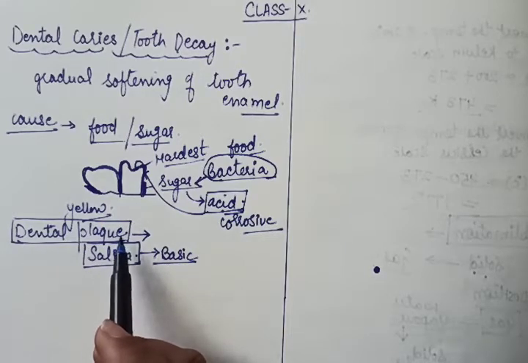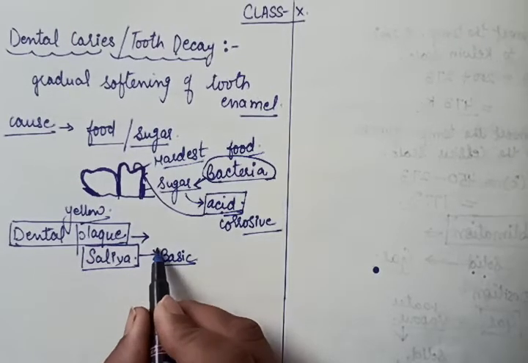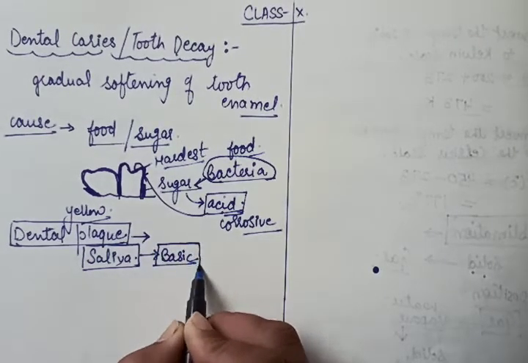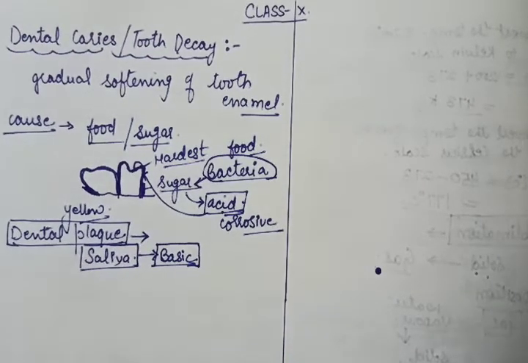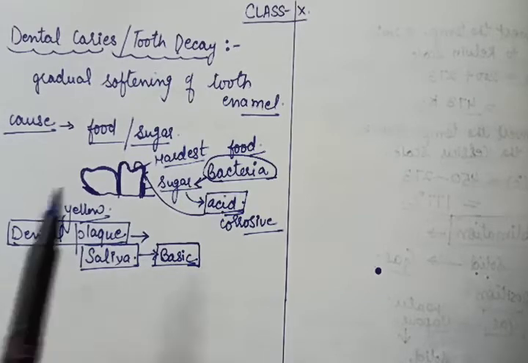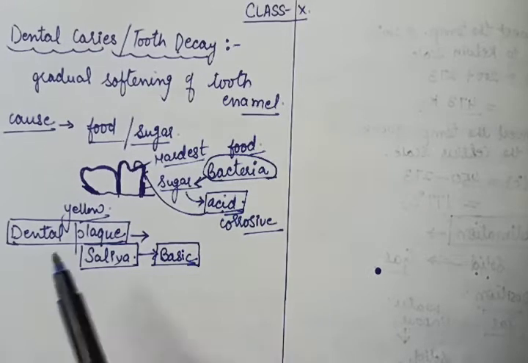So what should we do? We should do regular brushing after every meal, or we should use toothpaste that is basic in nature. That we can do.